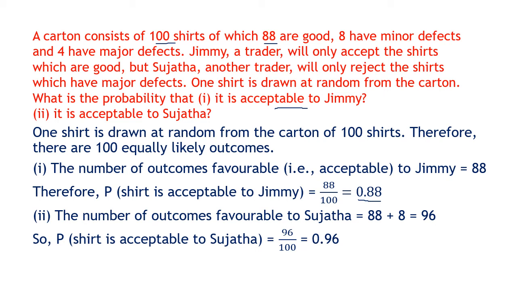And Sujata, what is acceptable to Sujata? She will only reject the major defect. So how many major are there? There are 4 major, and Sujata rejects that. So 100 minus 4 is 96. Or you can say Sujata accepts the good and minor. So 88 plus 8 is also 96, or you can say she rejects the major. So major are 4. So out of the 100 she rejects 4. So 96 possibilities are there. So the probability that the shirt is acceptable to Sujata is 96 upon 100 or 0.96.